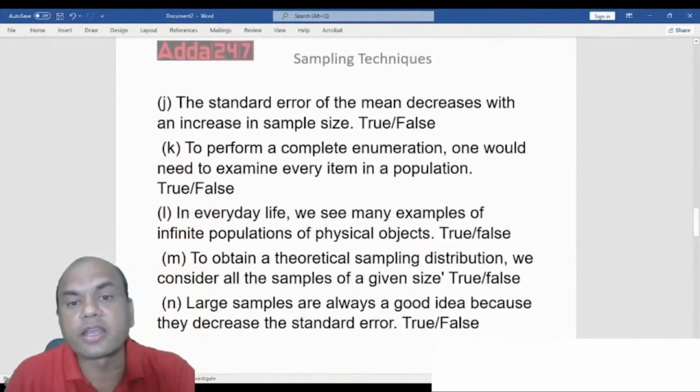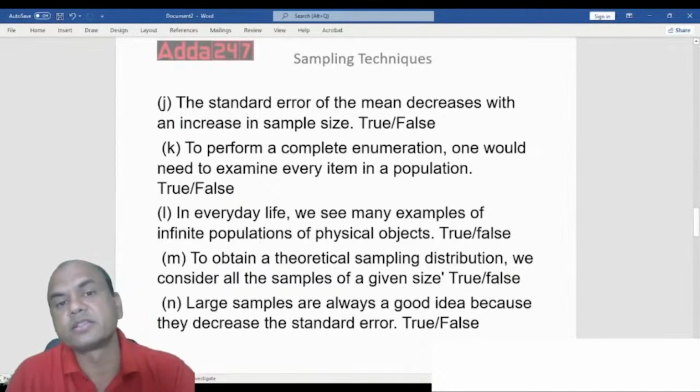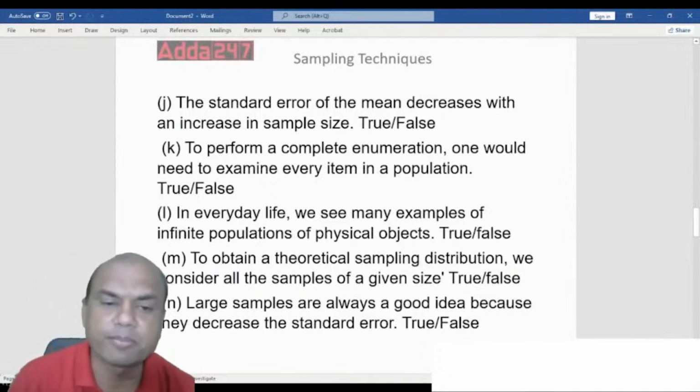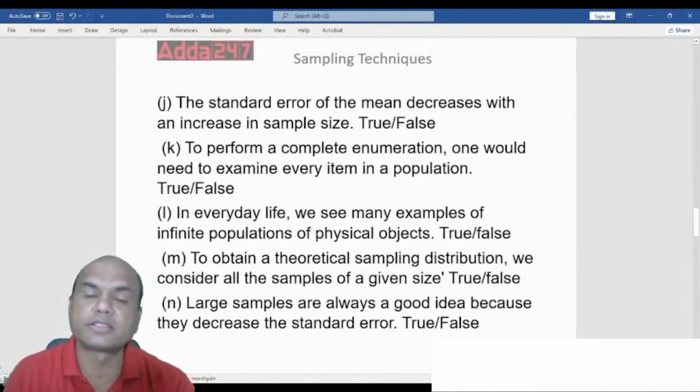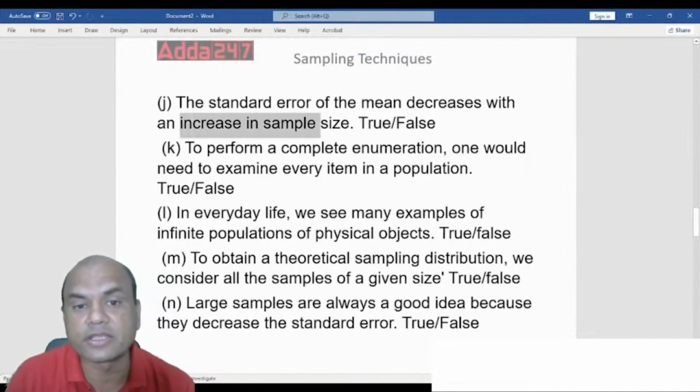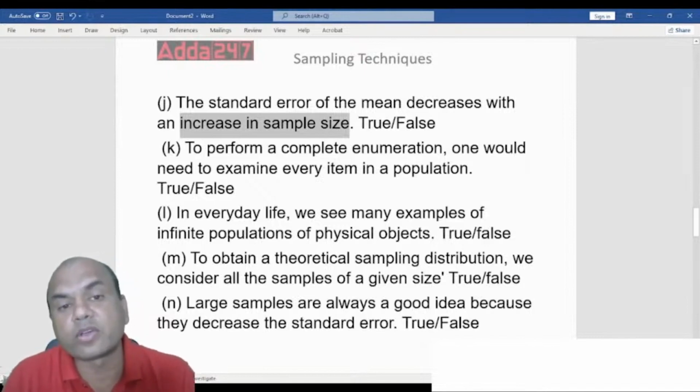The standard error of the mean decreases with an increase in the sample size. So as I go on increasing the sample size, will the standard error decrease or will it increase? As I go on increasing the sample size, see, increase in the sample size. So will this standard error decrease or increase?